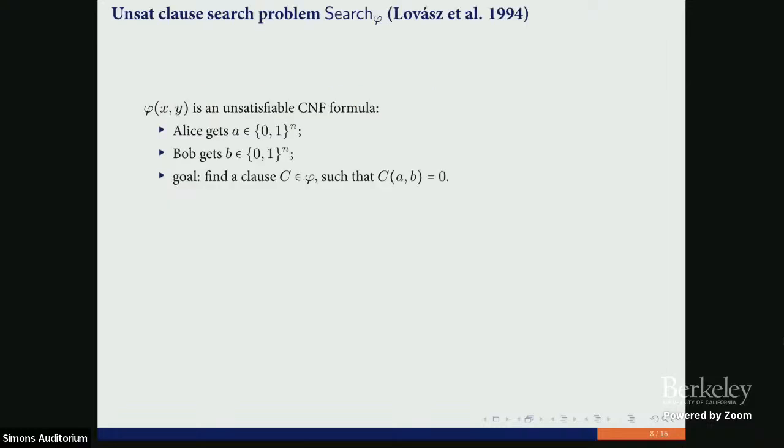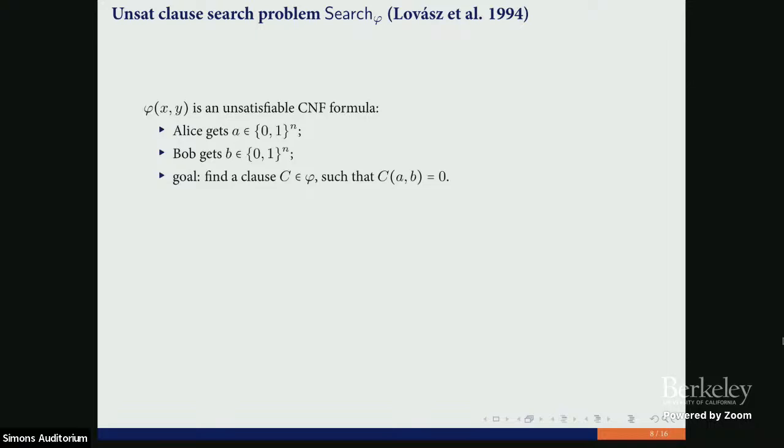What is the communication problem, and what is the DAG-like communication? At first, I want to describe the communication problem. It's pretty standard for proof complexity, the unsatisfiable clause search problem. We have some Boolean formula with two types of arguments.